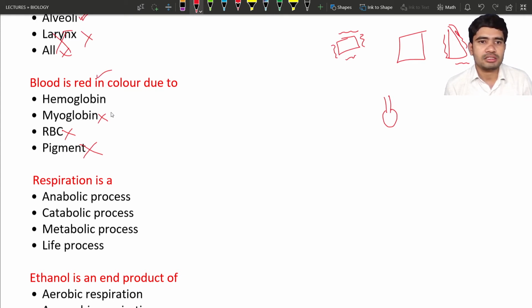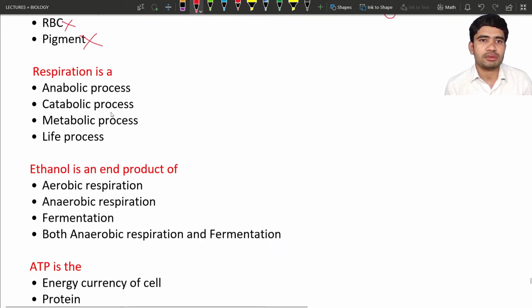Okay, next is the respiration. So what is the respiration process? Anabolic process, catabolic process, metabolic and life process. So we have to eliminate the answers, because it is a little bit tricky question. First we have to eliminate the life process. Why? Because in the life process there are different types of processes, so hence it could not be correct. In the life process we can see digestive process, excretory process, respiratory process and so on. So this is not a perfect answer.